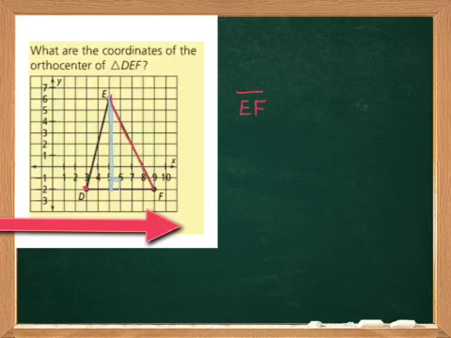So we're going to use the point slope formula. You can see that from this point to this point, you're going down 2, so -2, and right 1. So the slope of EF is -2/1. The perpendicular slope would be +1/2.